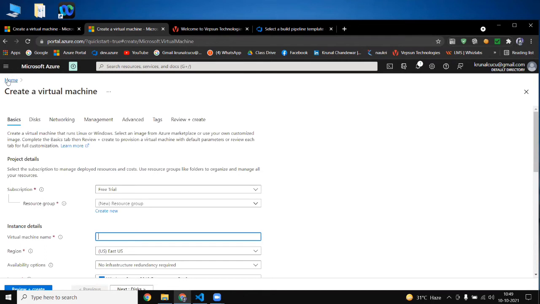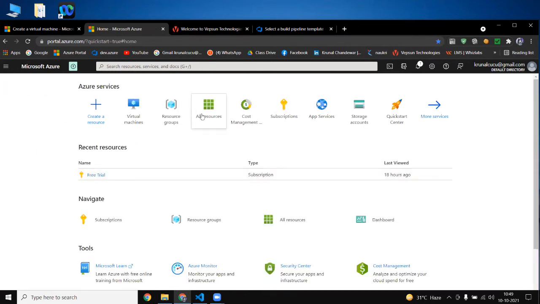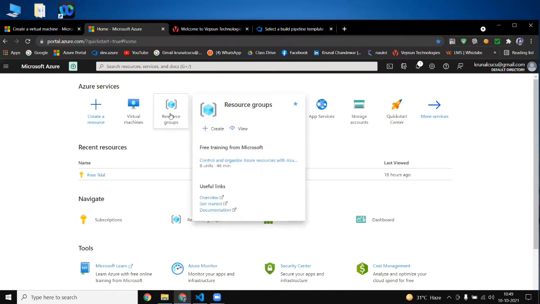First I will go to Home. As I told you, here we are getting the option of Resource Group. See, this is the option of Resource Group. Here you can make a resource group. You have to click here.